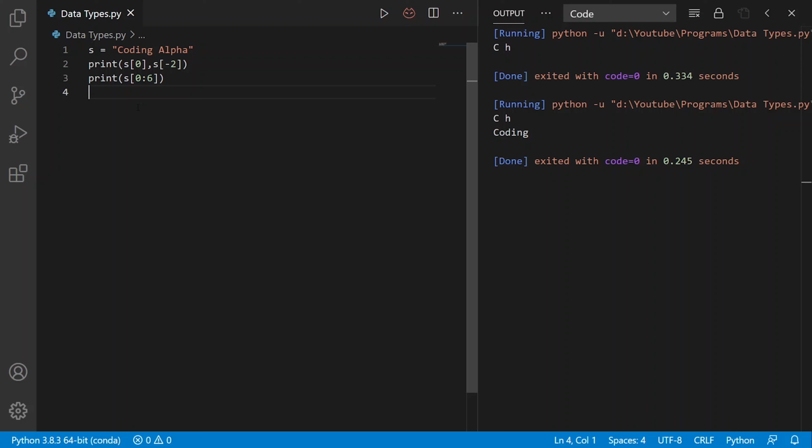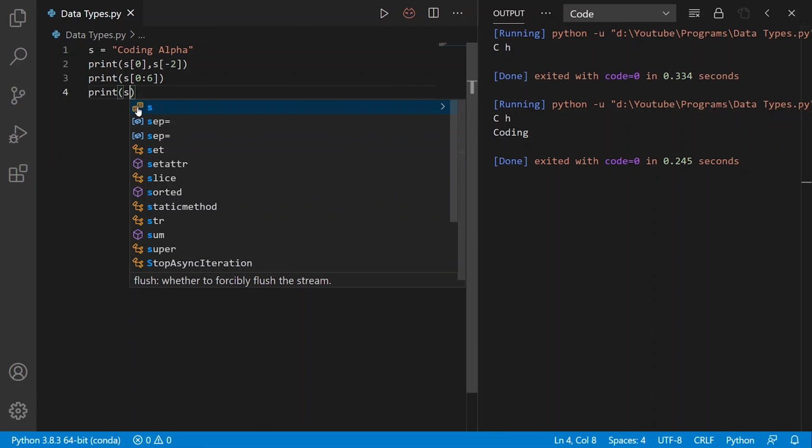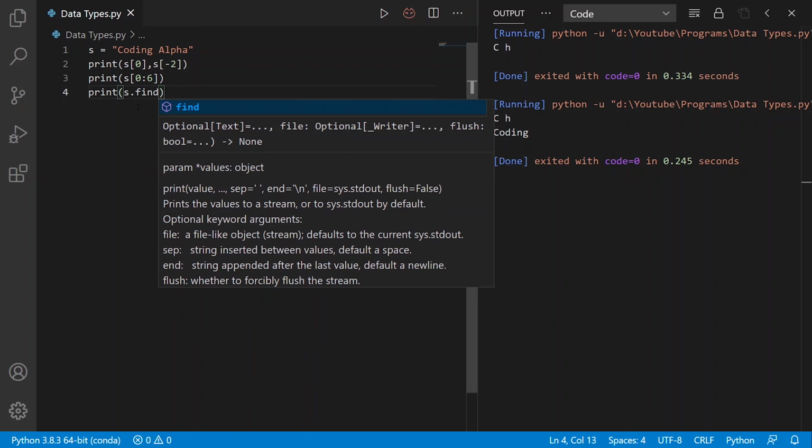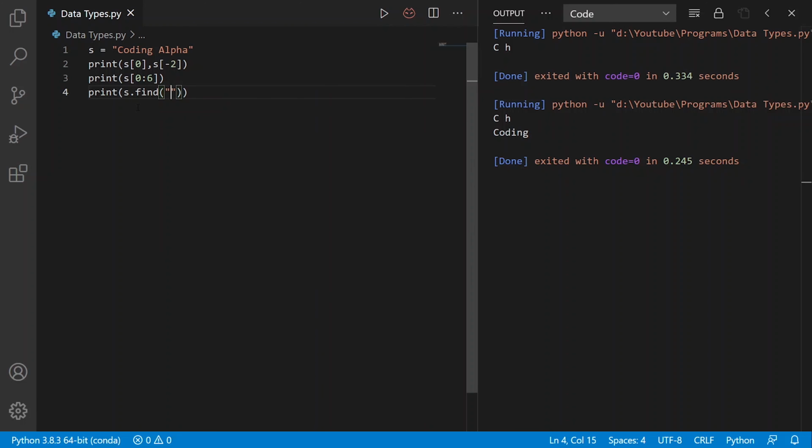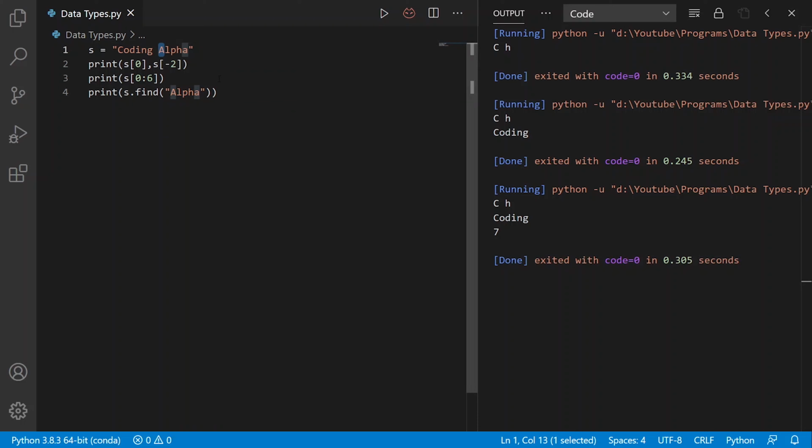Now we will see some string methods which we can use. The first method is find. The find method will return the first index of that character or string. So here I will write print s dot find. I want to find the word alpha, so I'll write alpha here. This will return the start index of alpha. Execute it and I got the output 7, and the start index of the word alpha is 7.